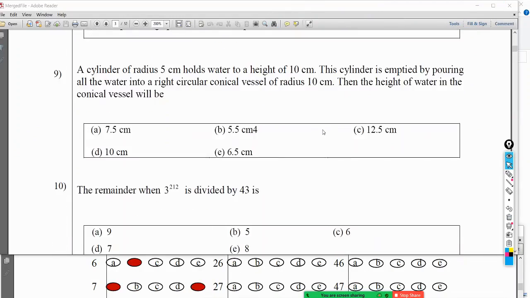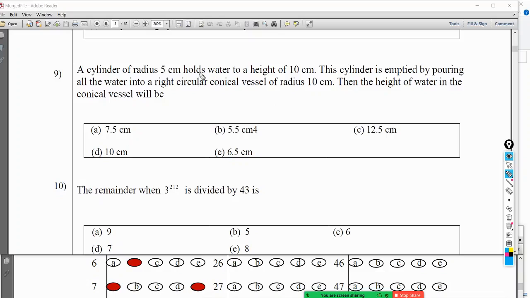9. A cylinder of radius 5 cm holds water to a height of 10 cm. Water pipe question.